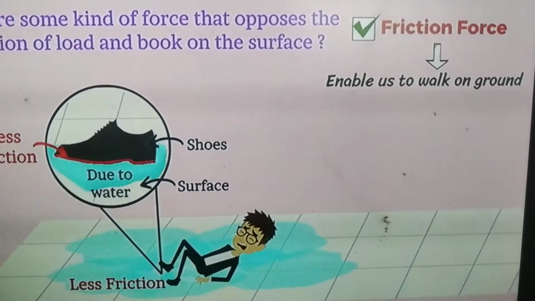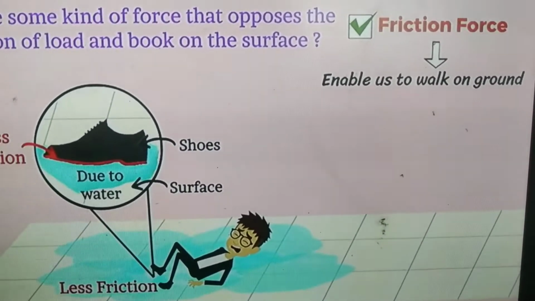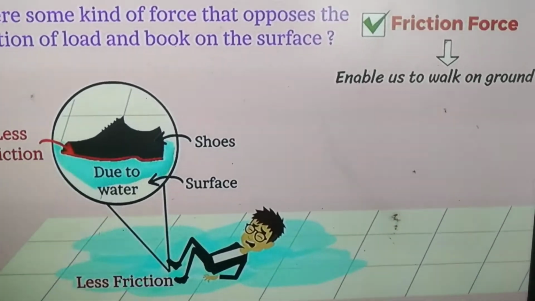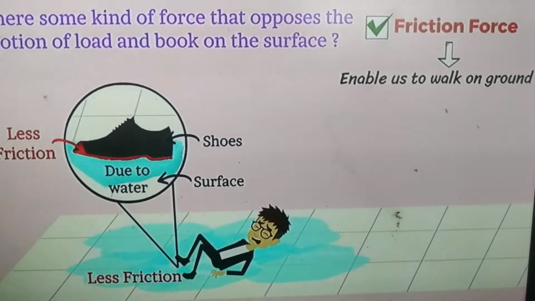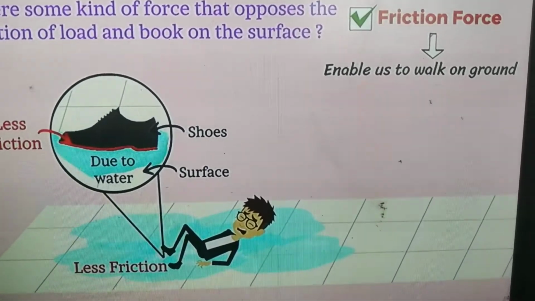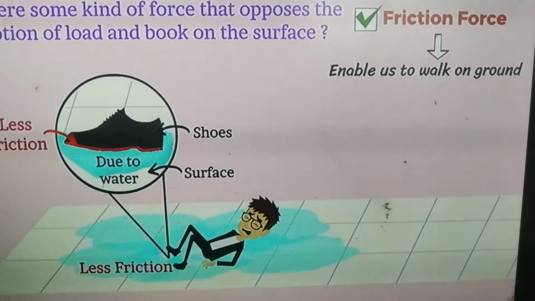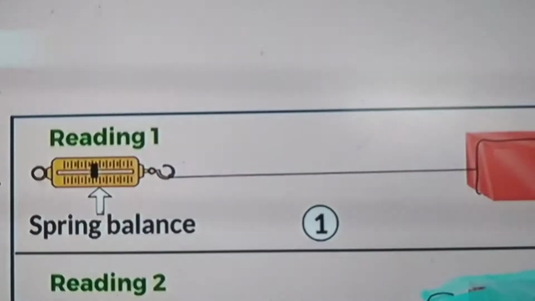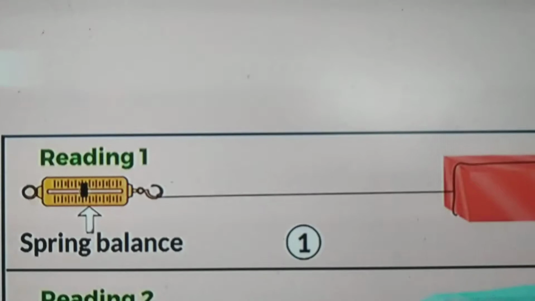So friction is helpful to enable us to walk on the ground. Friction is helpful to walk on the floor, even to write in your notebook. Without friction, we can't write, we can't walk, we can't even eat. So friction is very essential to us. Let's do an activity here.